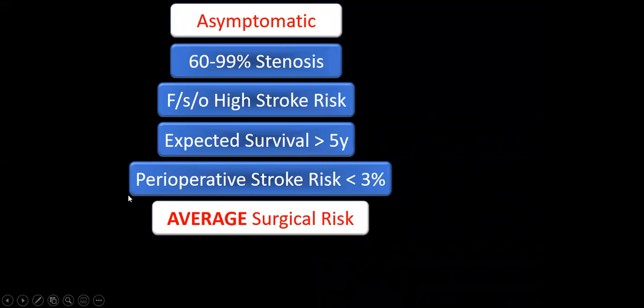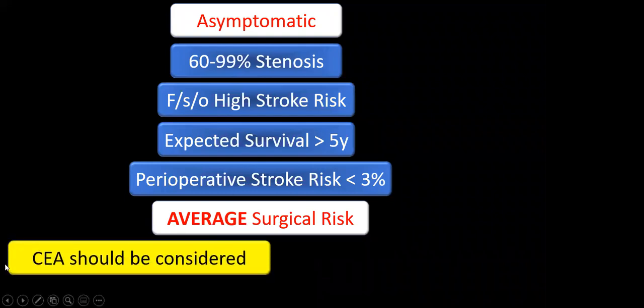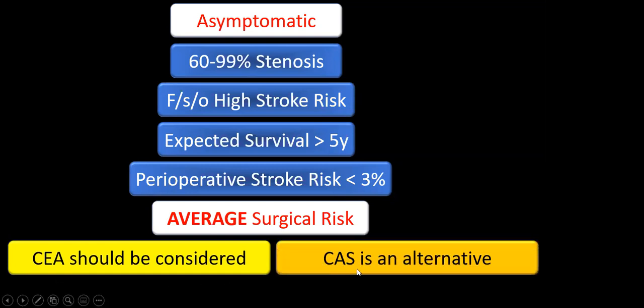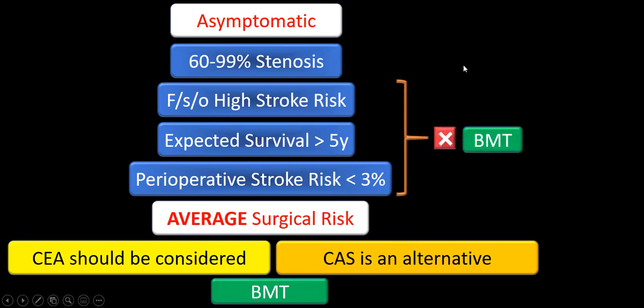Surgical risk may be higher with other comorbidities. So in an asymptomatic patient with average surgical risk, this is a class 2A recommendation. We should consider carotid endarterectomy, and carotid artery stenting is an alternative. That is a class 2B recommendation. All these patients will receive the best medical management, that is no doubt. If any one of these is negative, that patient will receive only medical management.